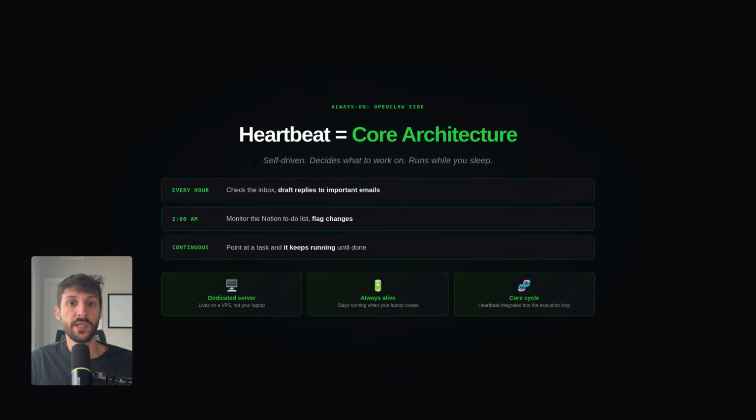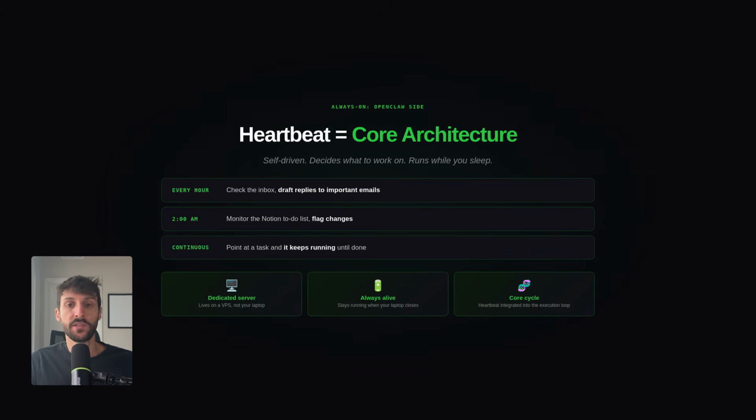OpenClaw is built to run continuously. The heartbeat feature lets it check your inbox every hour, monitor your Notion to-do list at 2 a.m., and execute tasks while you sleep. It's self-driven. You point it at a task and it keeps running. It runs on a dedicated server or VPS, so it stays alive even when your laptop is closed.